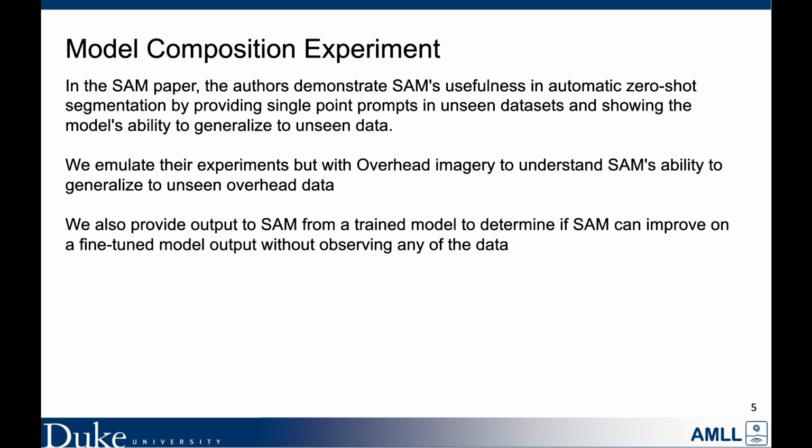In the SAM paper, the authors demonstrate SAM's usefulness in automatic zero-shot segmentation by providing single-point prompts in unseen datasets and showing the model's ability to generalize to unseen data. We emulate their experiments with overhead imagery to understand SAM's ability to generalize to unseen overhead data. We also provide output from a trained model to SAM to determine if SAM can improve on a fine-tuned model's output without observing any of the data.